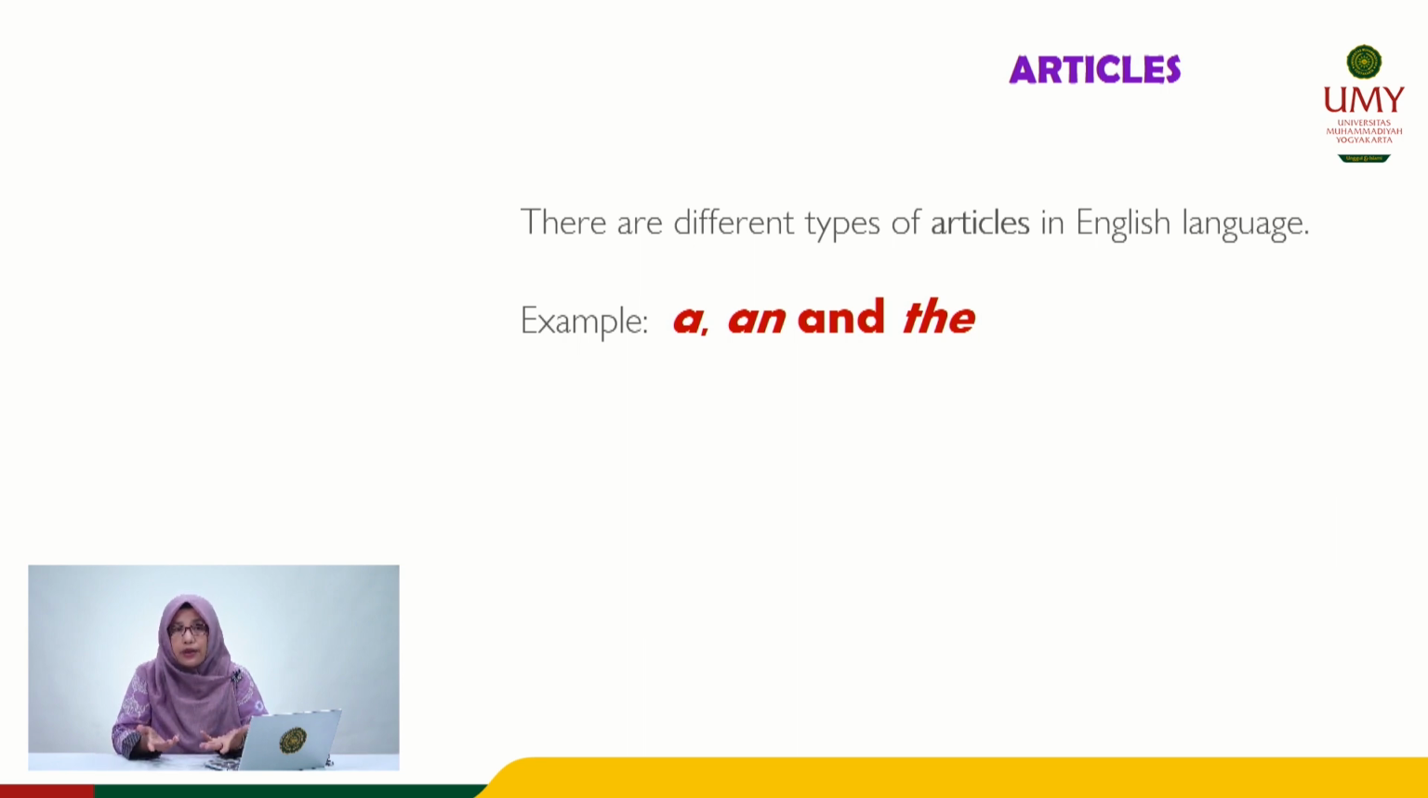And how do you use these articles? Simply put, when you are talking about something general, use a or an. And when you are speaking about something specific, use the. For example, a cat can be used to refer to any cat in the world. For example, a cat is always cute. So you refer to any cat in the world. But when you mention the cat, you already refer to a certain cat. For example, the cat is very cute. Oh, which cat? Oh, my cat, for example.